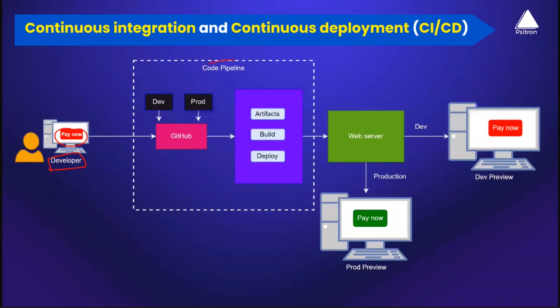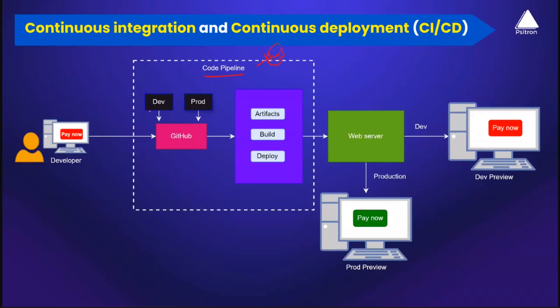And here is our CI/CD setup. I'm using CodePipeline on top of AWS, and I'm using GitHub as my code repository. Here the developer pushed the code to a dev branch that he has. So I have two different branches for two different environments. I push the code to a dev branch, and here I have a tool which will automatically understand that your developer has pushed the code, he has committed a code, and it will automatically start building your software.